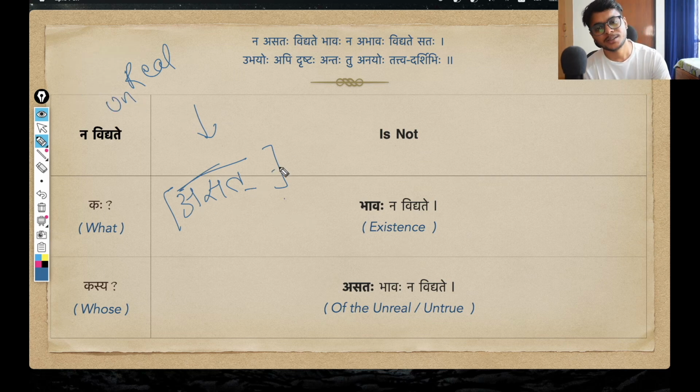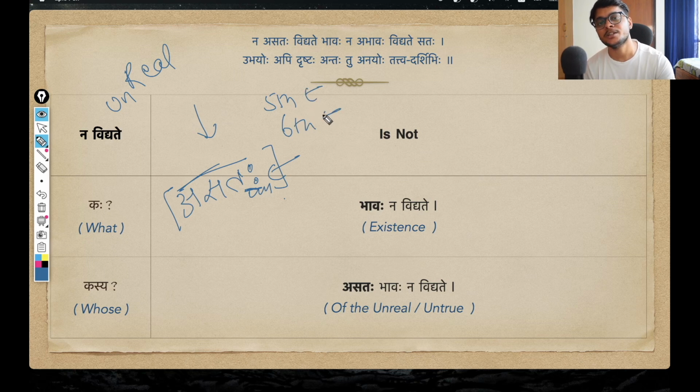This forms a takarant pratipadika because it is ending with ta, and the form here is asataha. For all the halant pratipadikas, the ones ending with a consonant, you can see this format already, that when you have a visarga, this usually denotes the fifth case or the sixth case, the panchami vibhakti or the shashti vibhakti.